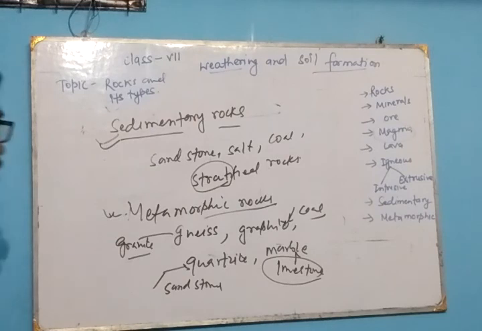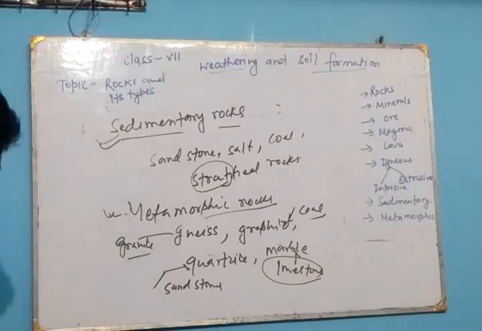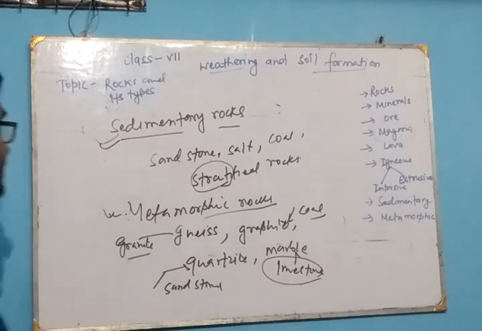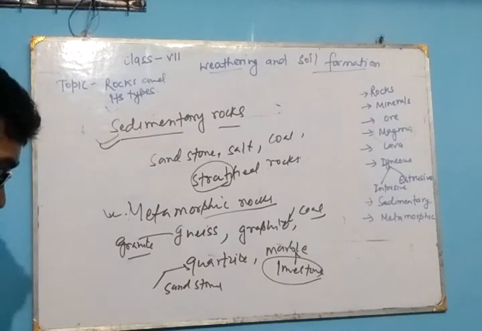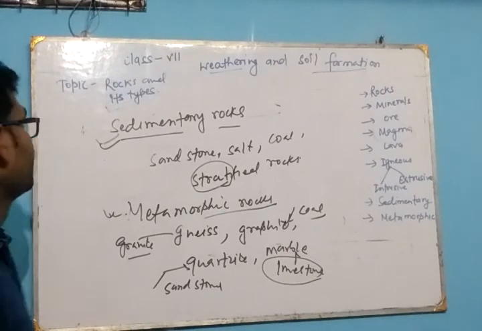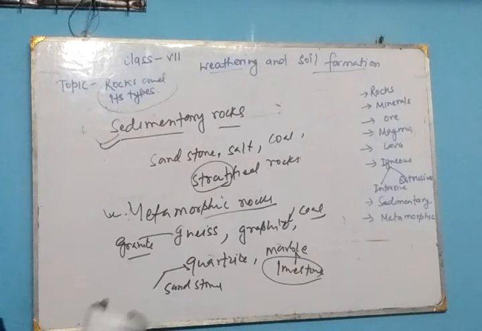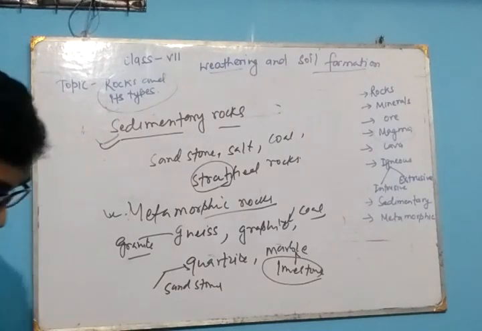Okay, the features of the metamorphic rocks are they are very hard and the chemical composition is not changed, because all the chemical composition of the igneous rock and sedimentary rocks are found in this rock. Okay, means this topic is finished. Rocks and minerals, rocks and their types are finished, and in the next video we will talk about